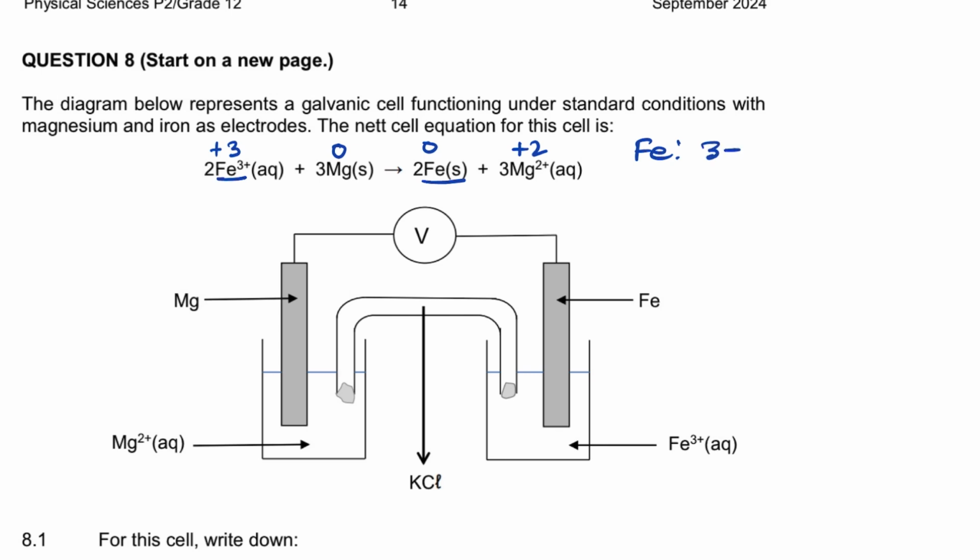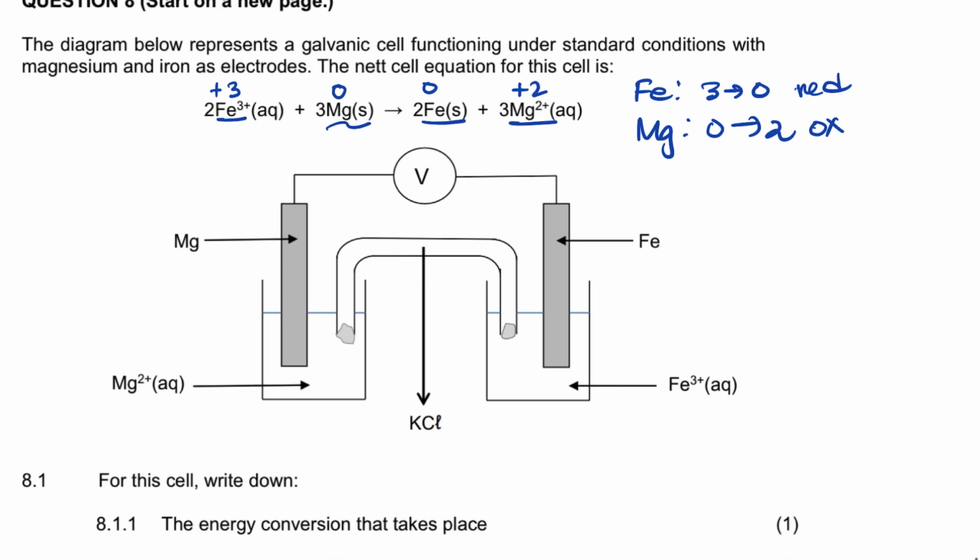That means there's a decrease in oxidation number, so reduction is taking place. Let's look at magnesium. Magnesium from 0 to +2. That means there's an increase in oxidation number, so oxidation is taking place there, right?